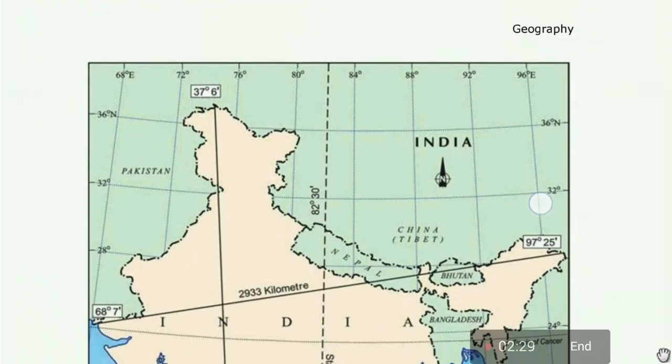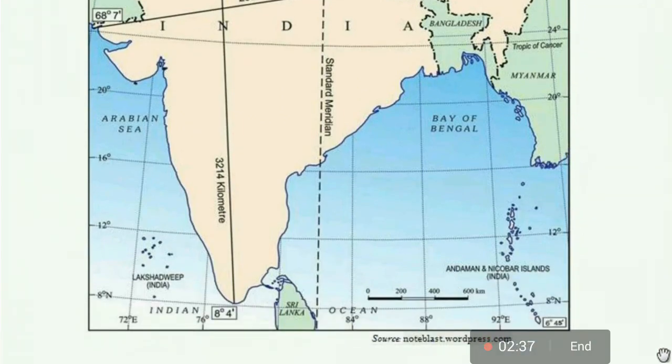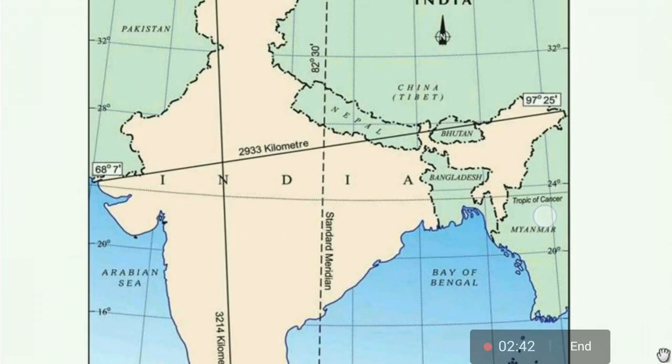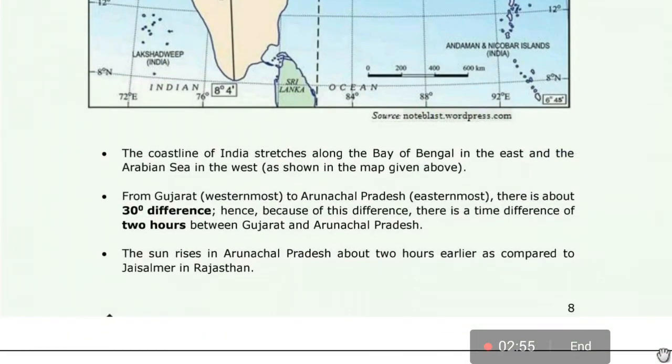You see here the boundaries of India in this map: 37 degrees 6 minutes north, and here 8 degrees 4 minutes north latitudes. Here 68 degrees 7 minutes and 97 degrees 25 minutes east longitudes. Next one, the coastline of India stretches along the Bay of Bengal in the east and the Arabian Sea in the west.